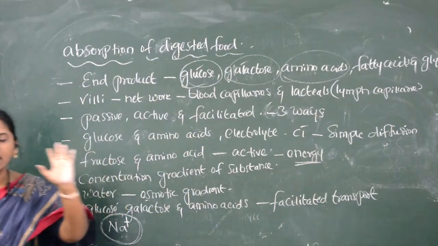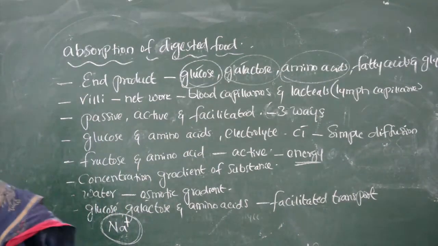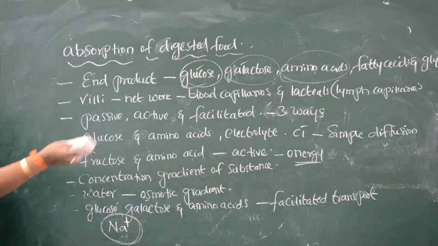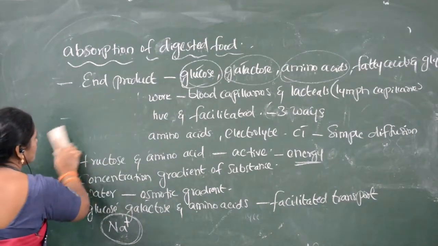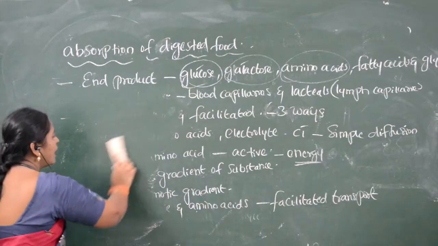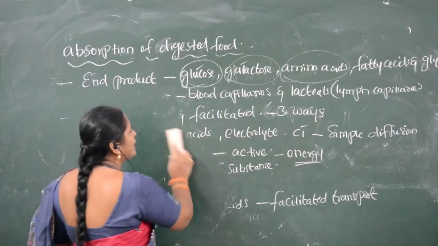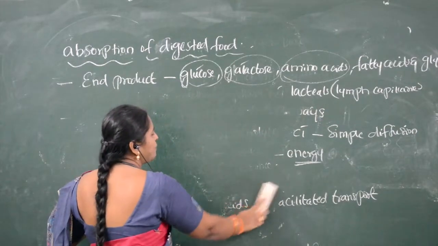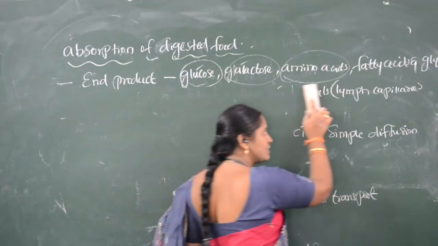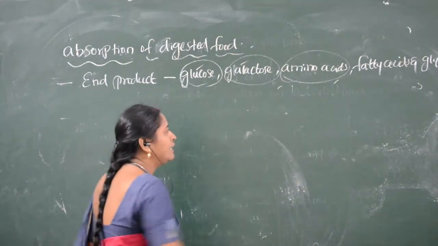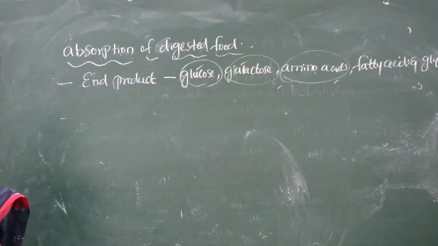Now we will see how this fatty acid and glycerol enter into the blood capillaries. Here what we have to see is that the remaining things like glucose, galactose and amino acids are directly absorbed by the blood capillaries. But whereas fatty acid and glycerol is not directly absorbed by the blood capillaries.